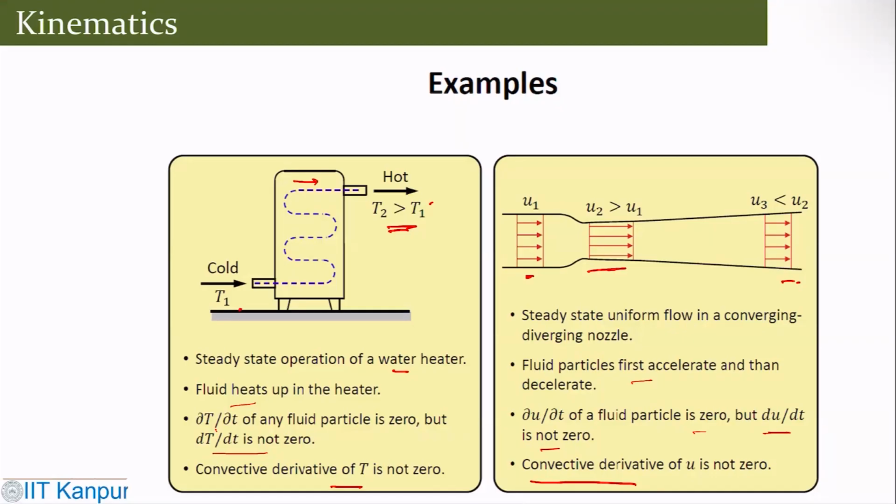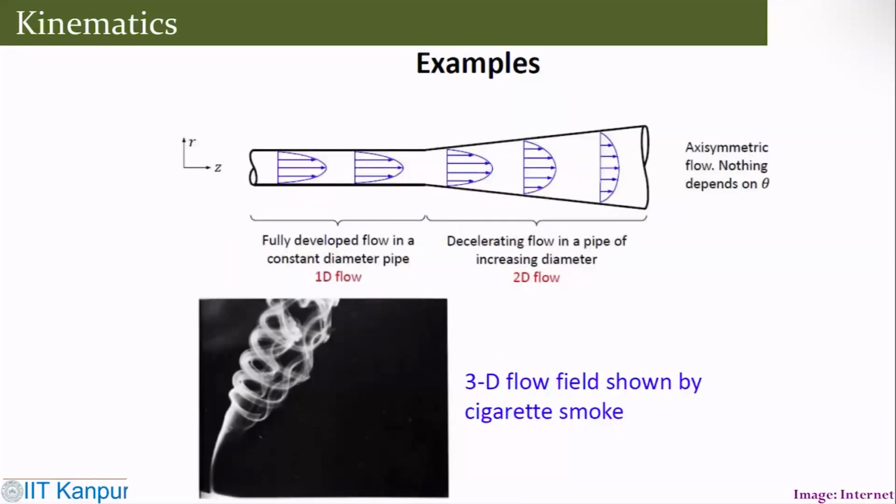Similarly, you can see this particular example where the flow goes through a pipe. Obviously, the pipe has a constant area, then a diverging area. Here it's a one-dimensional flow, then it becomes two-dimensional here. Finally, it becomes a 3D flow field, shown by cigarette smoke.